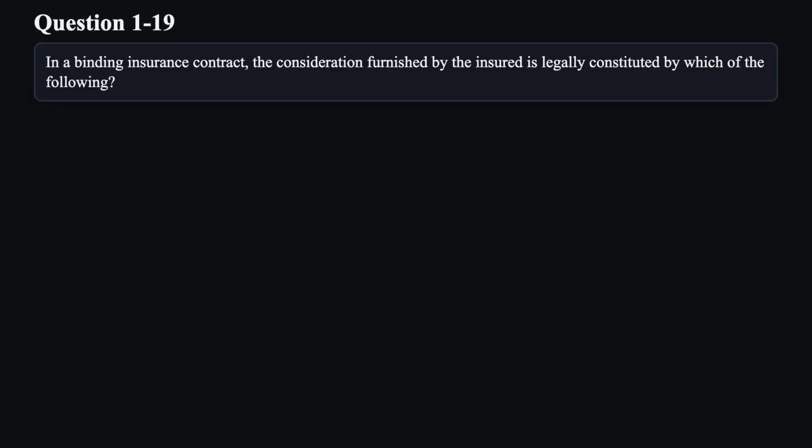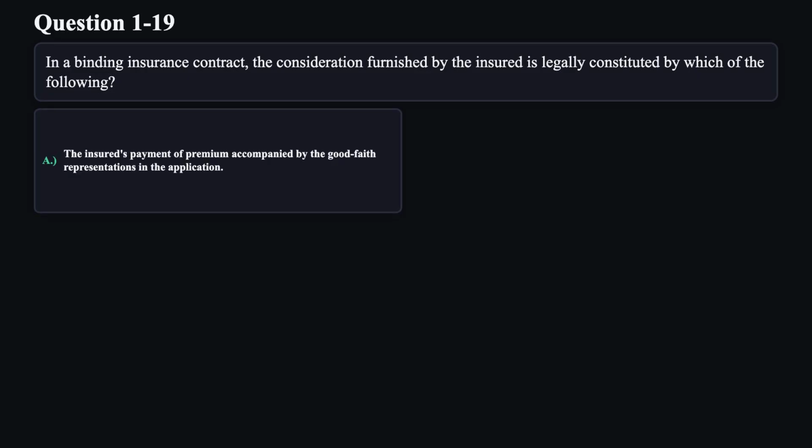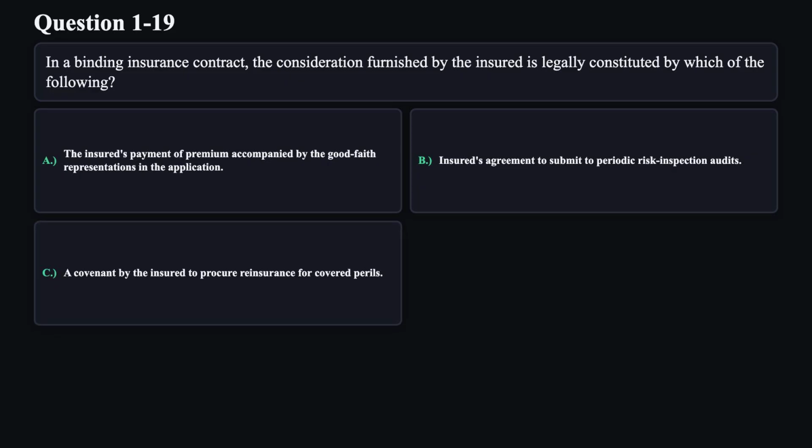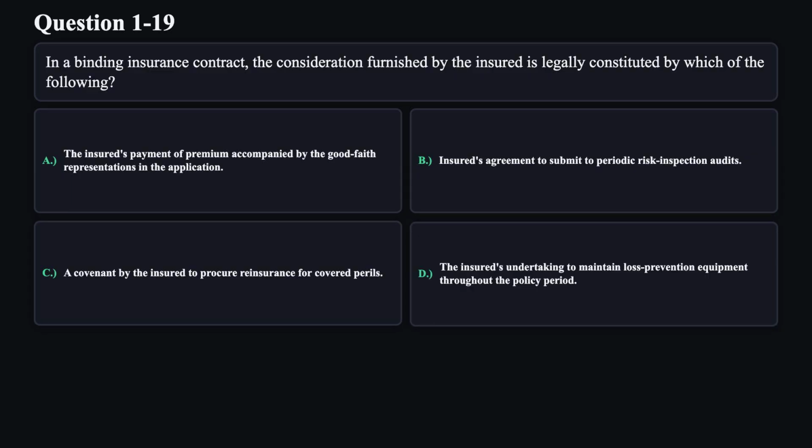Question 19. In a binding insurance contract, the consideration furnished by the insured is legally constituted by which of the following? A. The insured's payment of premium accompanied by the good faith representations in the application. B. Insured's agreement to submit to periodic risk inspection audits. C. A covenant by the insured to procure reinsurance for covered perils. D. The insured's undertaking to maintain loss prevention equipment throughout the policy period.